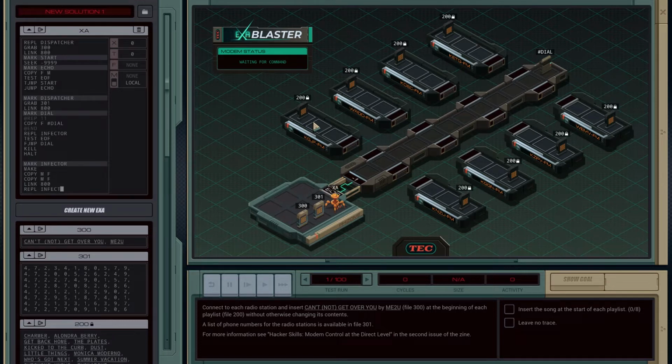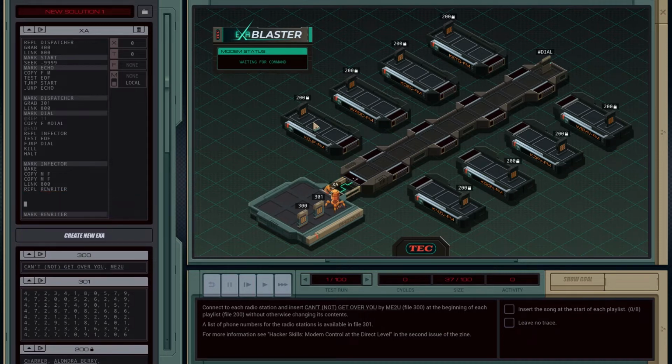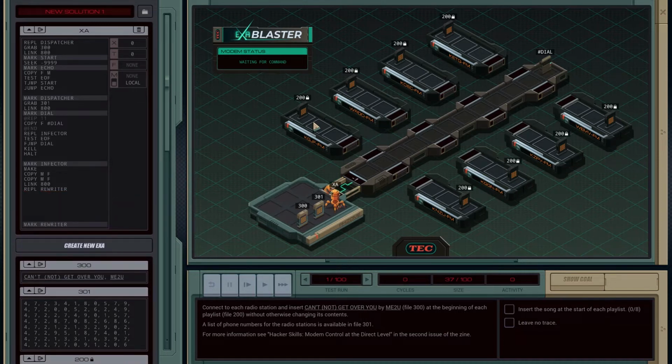No, not an infector, a rewriter. All right, we'll mark a rewriter as a to-do. So what we need to do, the thing that just jumped over into the radio station now needs to, so it has a file that is just this. We're going to append everything else that we get from elsewhere.